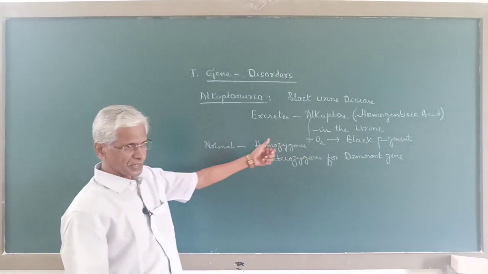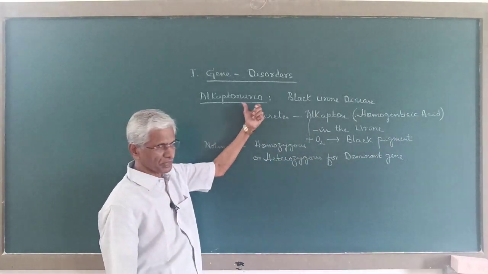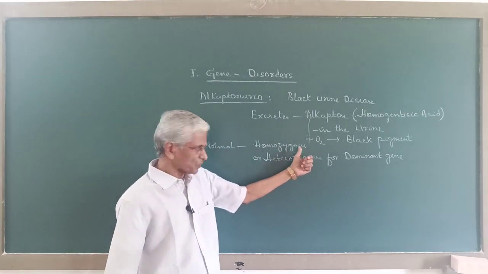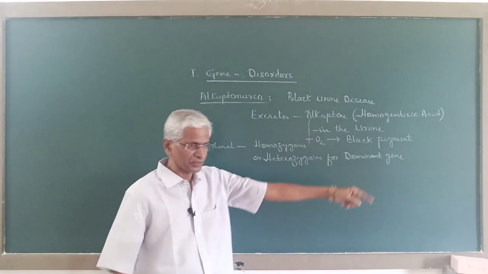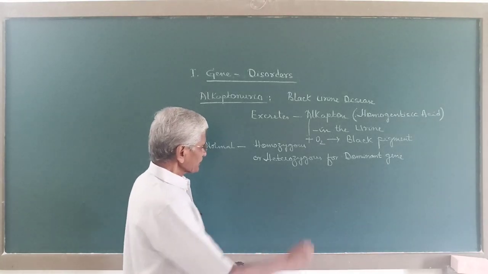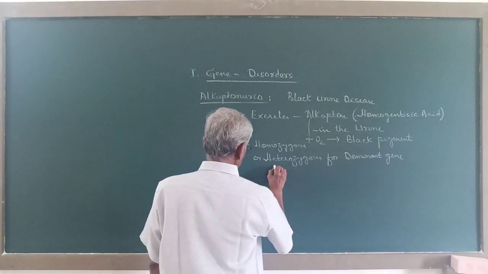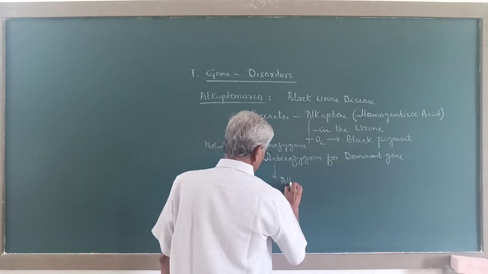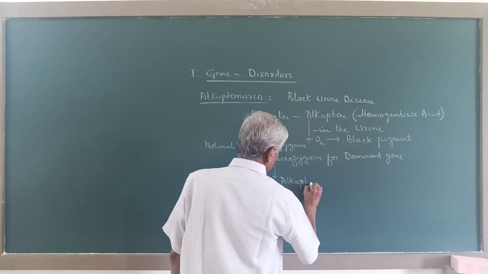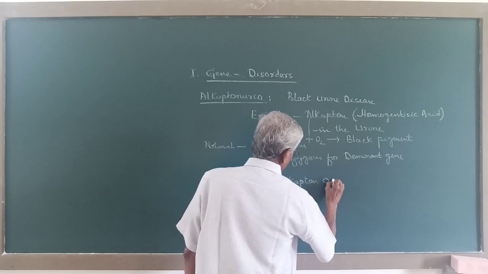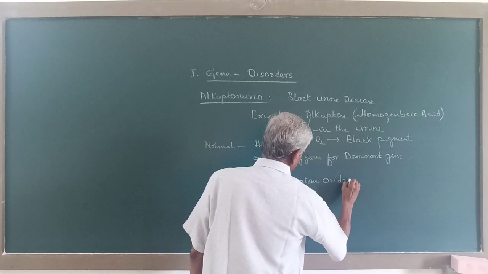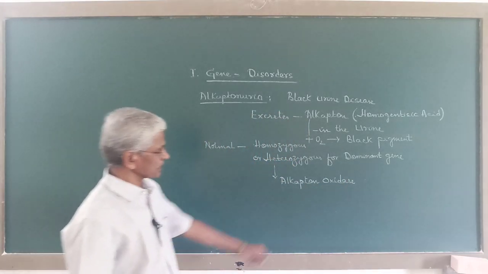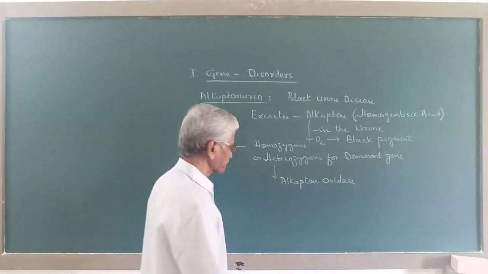Now the recessive gene in homozygous condition will cause this disorder. But normal persons who are homozygous or heterozygous for the dominant gene, these individuals will produce an enzyme. And this enzyme is called alkaptan oxidase. Now this alkaptan oxidase is being produced by this dominant gene.